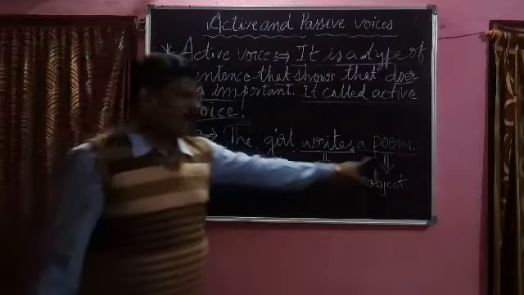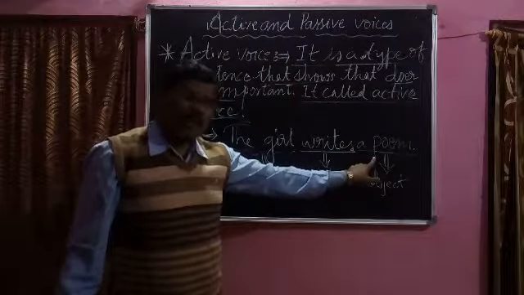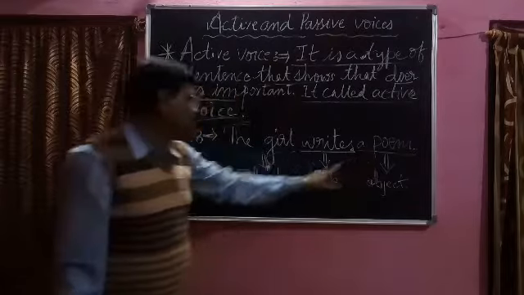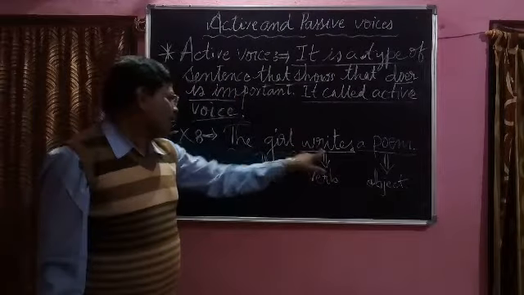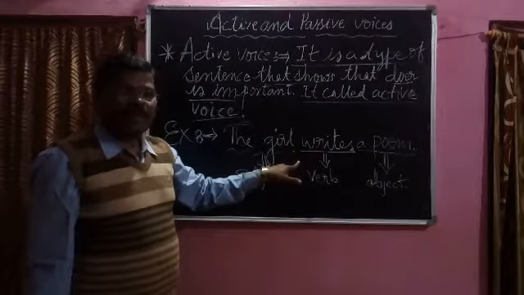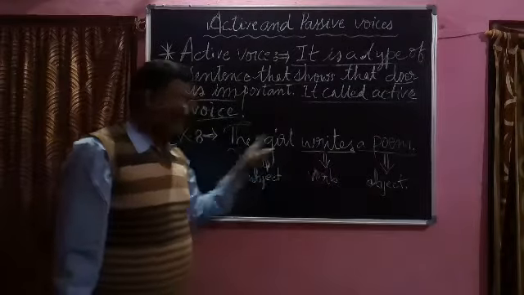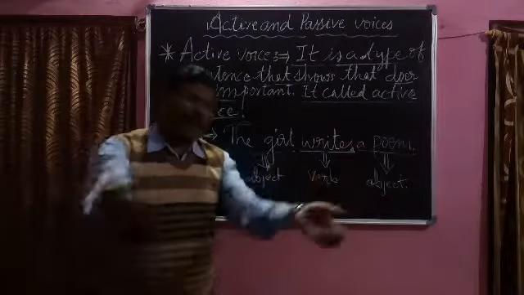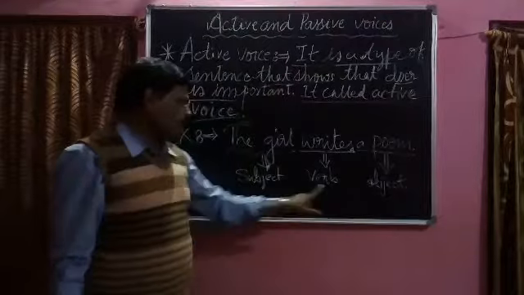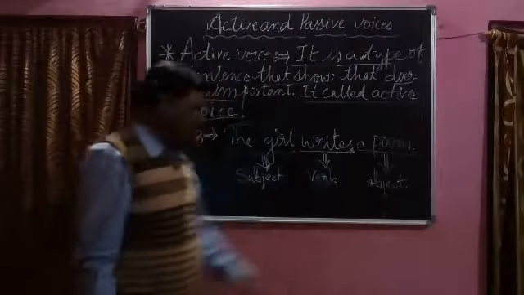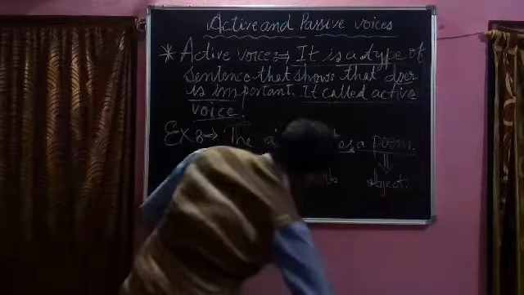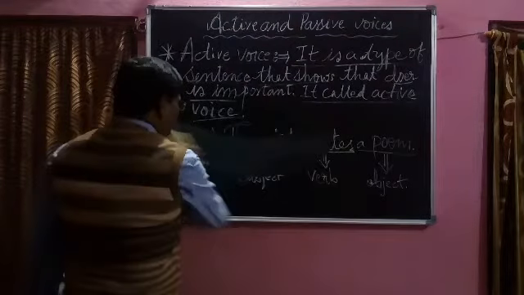For example, we can understand how to change into passive voice: A poem is written by the girl. It will become passive voice. Subject, verb, object. Next, one more example we try to understand by this flow chart.